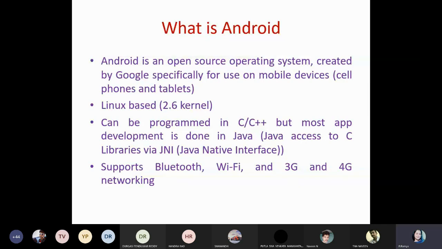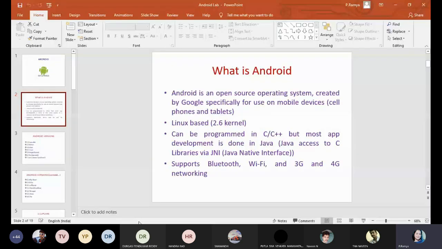So is it clear? The definition part of Android, is it clear to everyone? Okay, next I will go with the next slide.